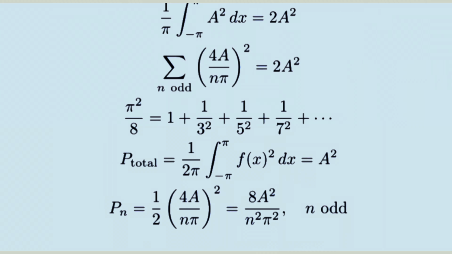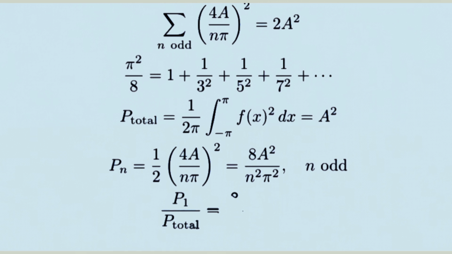Next, we interpret this in terms of power. The average power in a periodic signal is the average of f squared. For our square wave, that is a squared. Each harmonic is a sine wave with amplitude 4a over n pi, so each harmonic contributes power equal to 1/2 times that amplitude squared. The fraction of power in the first harmonic is the power at n equals 1 divided by total power. This equals 8 over pi squared, which is about 0.81. So roughly 81% of the power is in the first harmonic.